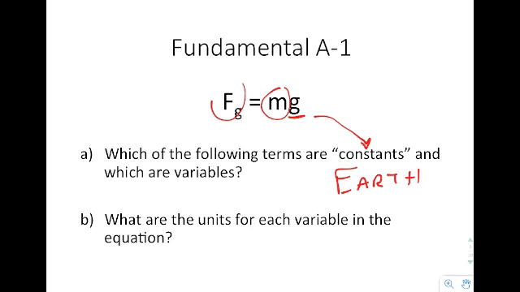So what are the units for each variable in the equation? For Fg, it's a force, so force is measured in newtons. On the other side, you have mass, which is measured in kilograms, and then the last one is g, an acceleration, which is measured in meters per second squared. So those are the units for each one of those.